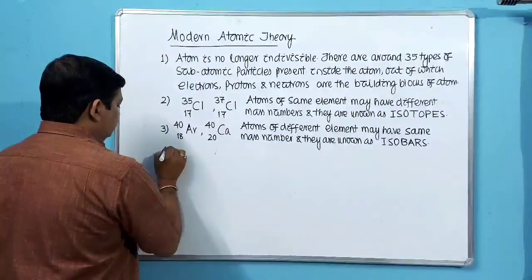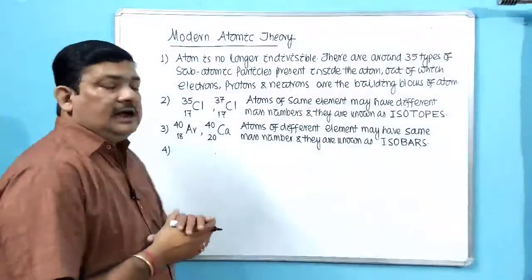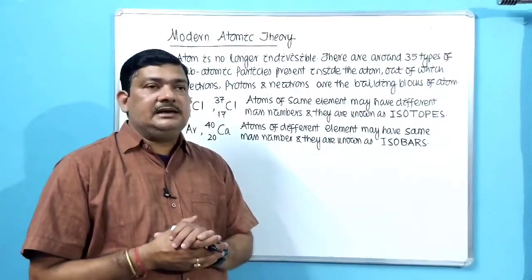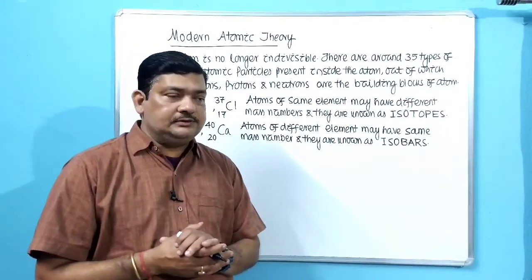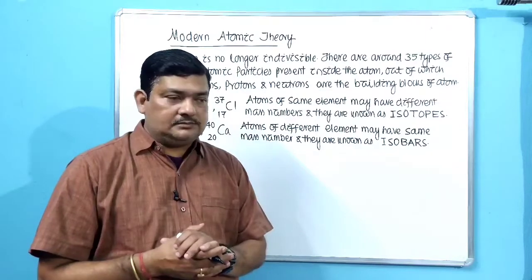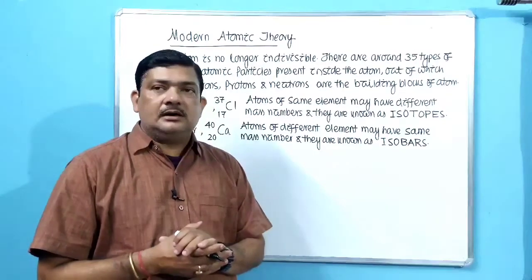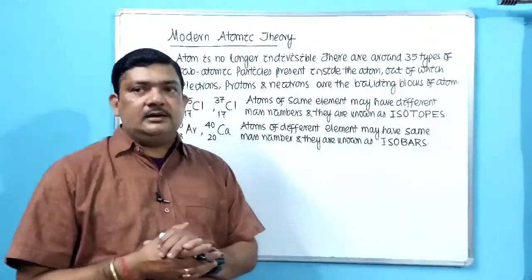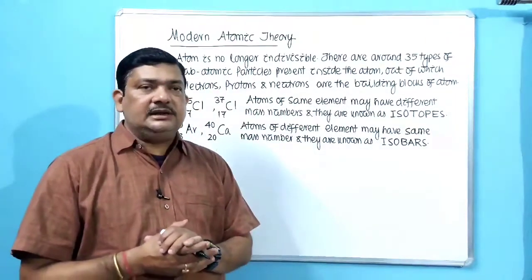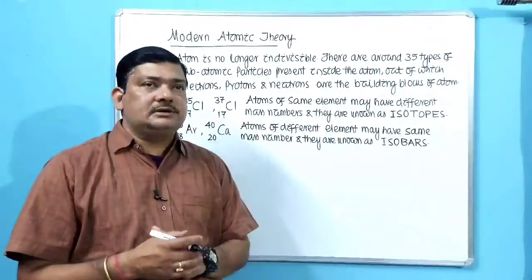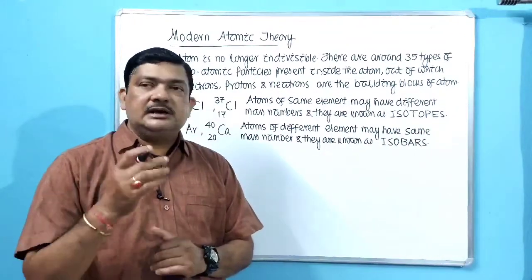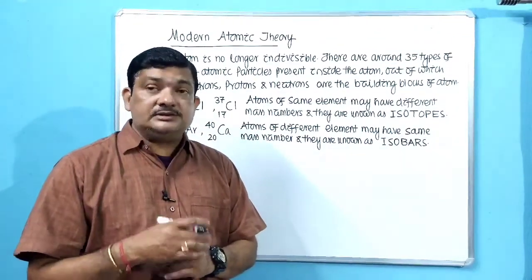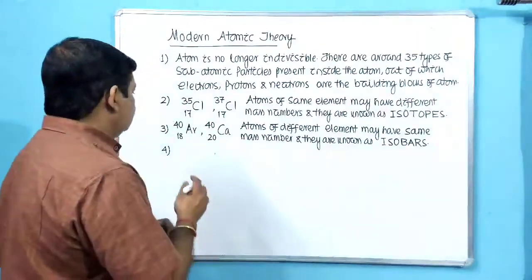Then what is the fourth point? Atoms always combine in a simple and fixed ratio to form compound atoms. I have already told you there is nothing called compound atoms, they are called molecules. He did not have the idea regarding the ultimate particle of an element and a compound. So he used the term compound atoms. But we know they are called molecules.